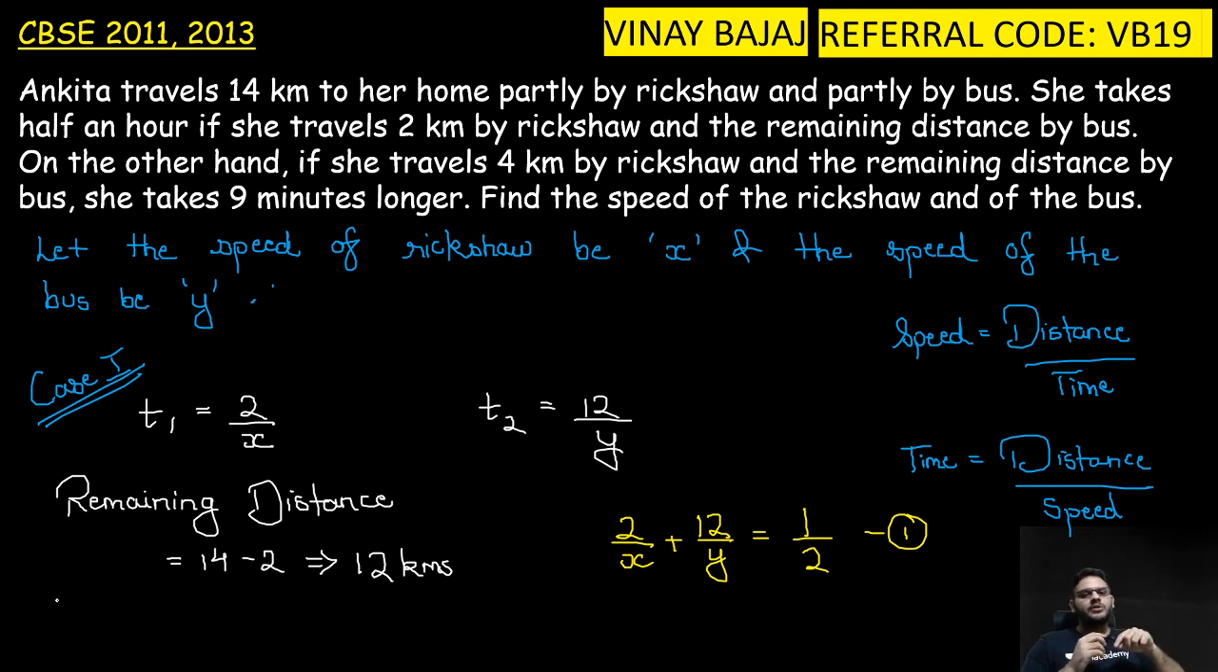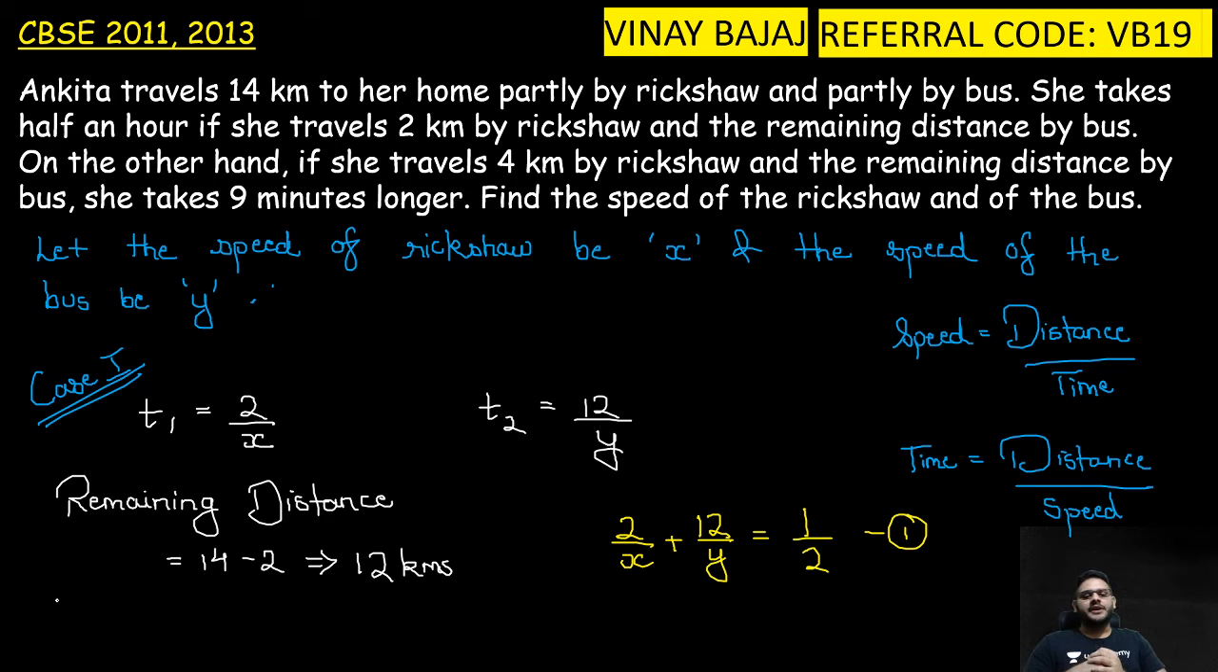So first we found out the time one, that is 2 upon x, since we have taken the speed of rickshaw to be x, then we have taken the speed of the bus to be y. So t1 is 2 upon x, t2 is 12 upon y. How did this come? Time is equal to distance upon speed, and we have figured out how much distance she has covered by rickshaw is already given. So by bus we can calculate since we know the total distance.